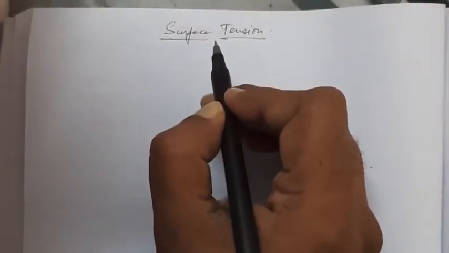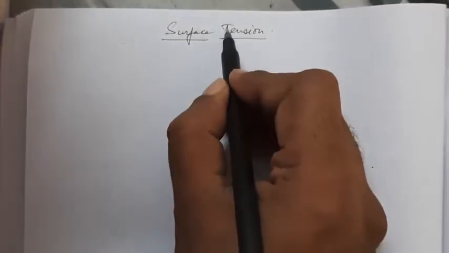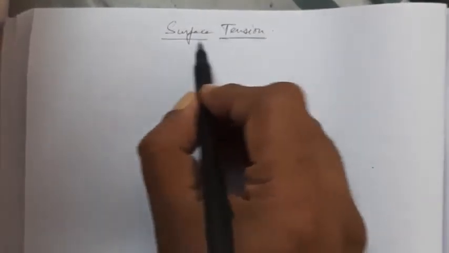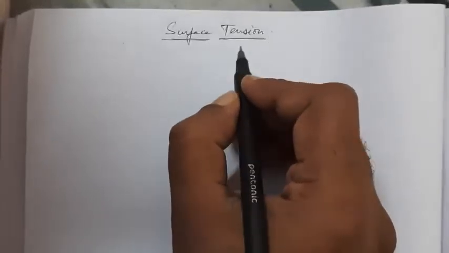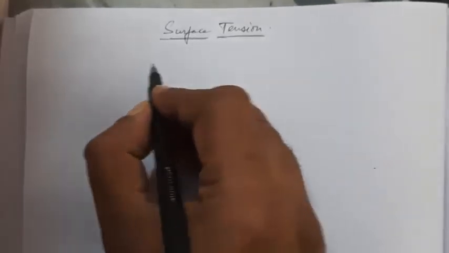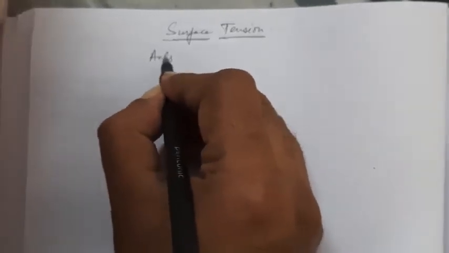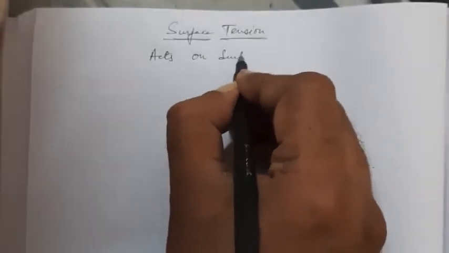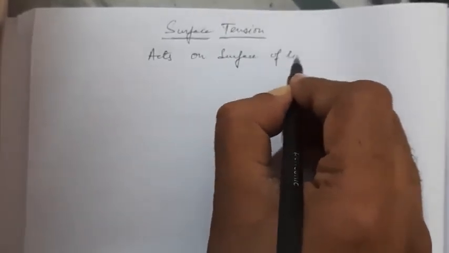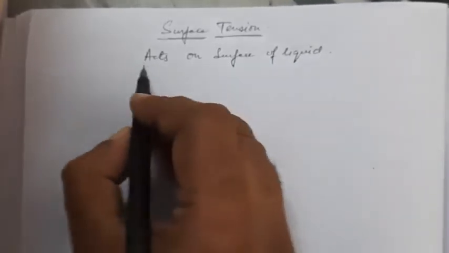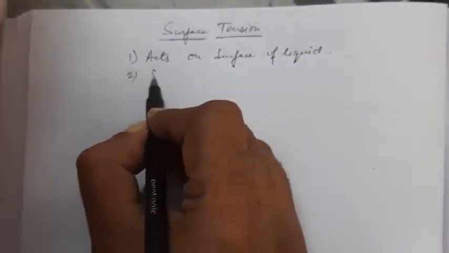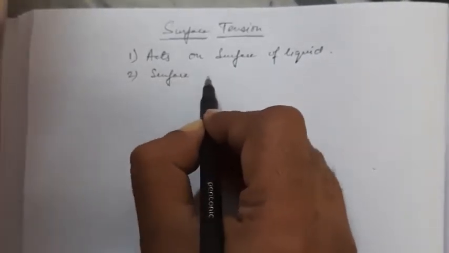Start with the topic surface tension. This is a force which is known to be acting on the surface of the liquid. This force acts on the surface of the liquid. Now we all know that the surface of a liquid always tries to contract itself.